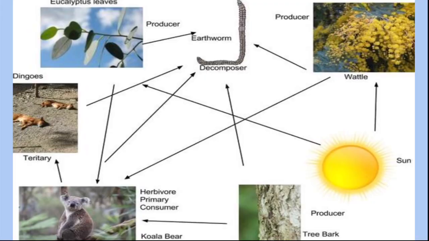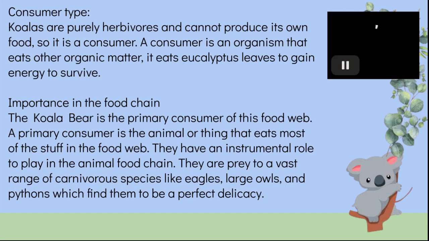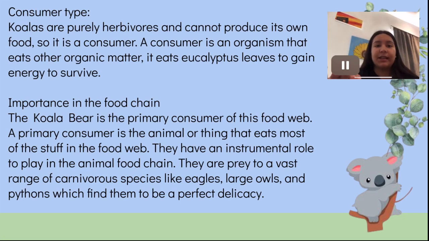Koalas are herbivores and cannot produce their own food, so they are consumers. A consumer is an organism that eats other organic matter. It eats eucalyptus leaves to gain energy to survive.